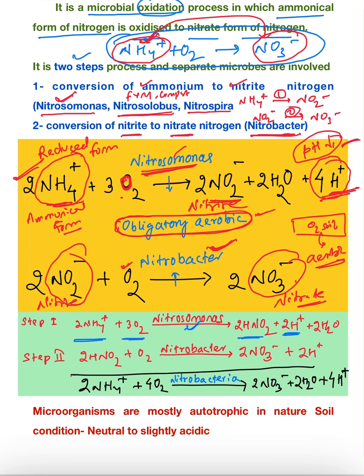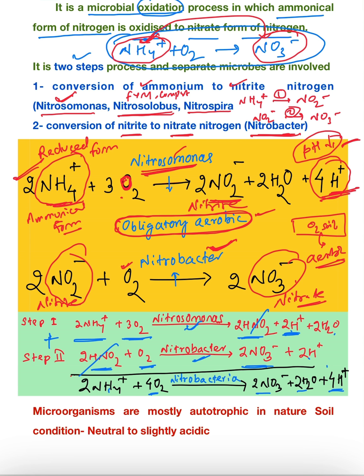Again, in the second step, this nitrite will react with oxygen in presence of Nitrobacter to give nitrate ion, and by addition of these two steps, HNO2 will be cancelled. So what we will find out? 2NH4+, 4 oxygen, and there will be 2NO3- and 4H+ released and 2 water molecules released.